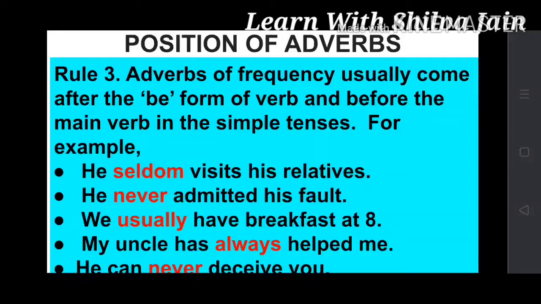He can never deceive you. So here also never, which is the adverb of frequency, is used before deceive, which is the main verb, and after the modal auxiliary can. So it is placed before the main verb and after the auxiliary verbs. So if the sentences are in continuous tenses or perfect tenses or have a modal auxiliary, we place the adverb of frequency in between both of these verbs.